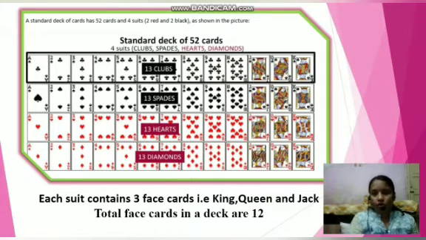Now these are the face cards: Jack, Queen and King in all the 4 suits. That means the face cards per suit are 3. Please keep in mind that the Joker is not a face card. It is the extra card given in the deck. In a standard deck there are only 52 cards.